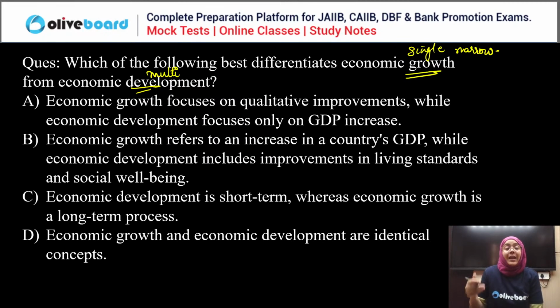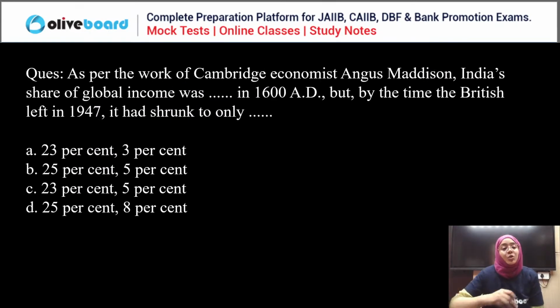Multi-dimensional means when we are increasing the living standard of the people, then it is called development, right? So growth is single dimension, whereas development is multi-dimensional. Clear? So the correct answer is B, right? Growth focuses on the increase in GDP, and development focuses on improving the living standard and social well-being of the people. Okay, good to everyone.